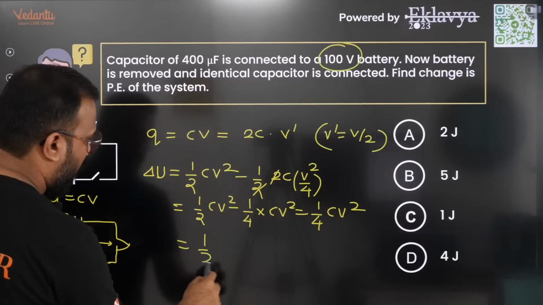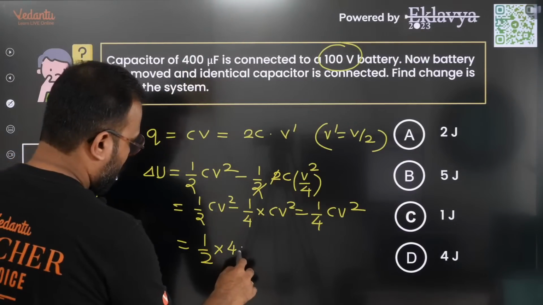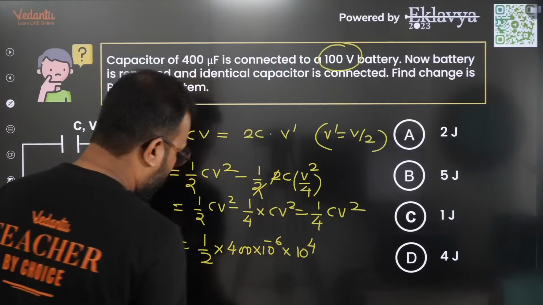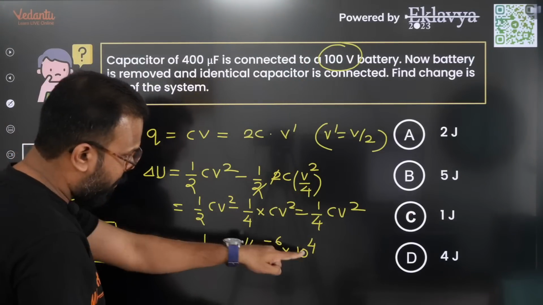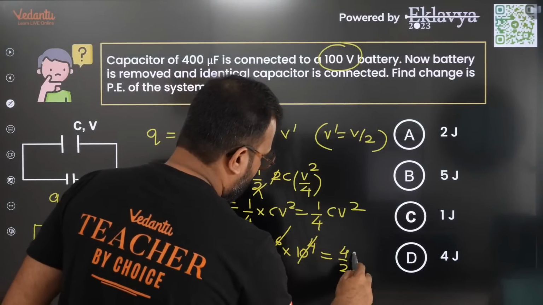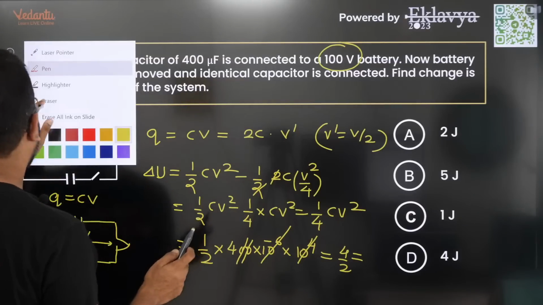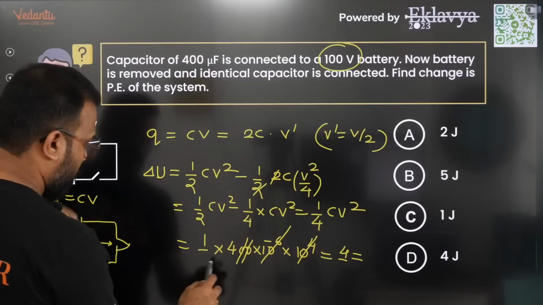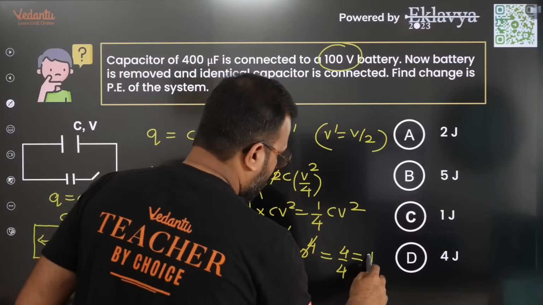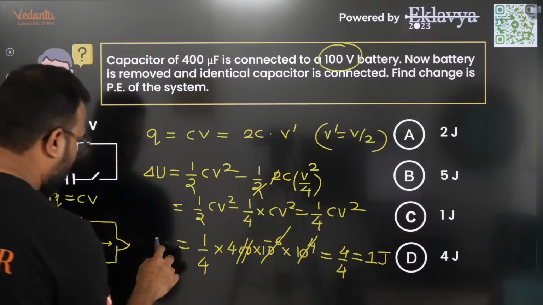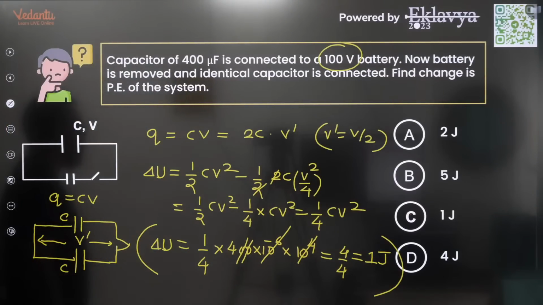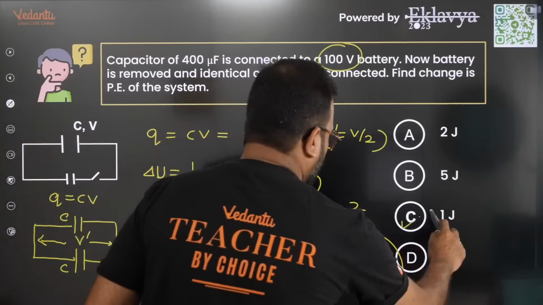Perfect. So the capacitance is 400 into 10 to the power minus 6. Voltage is 100, square that value, 10 to the power 4. So 10 into 10 is 100, and 10 to the power 4 makes it 10 to the power 6, which cancels with 10 to the power minus 6. You have 4/4, not 4/2, because you have 1/4 of half CV square. So 1/4 of CV square gives you the loss of energy as 1 joule. That means the answer is option C.